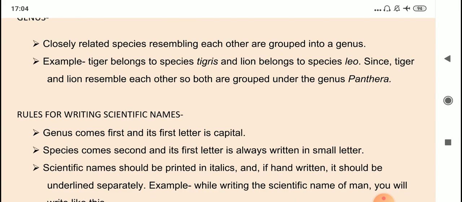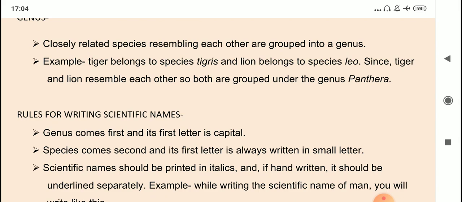He was the one who introduced a simplified naming system. And what is that naming system known as? Binomial nomenclature. Binomial nomenclature has two parts. Nomenclature means naming, and binomial because the name consists of two parts. What are they? Genus and species.